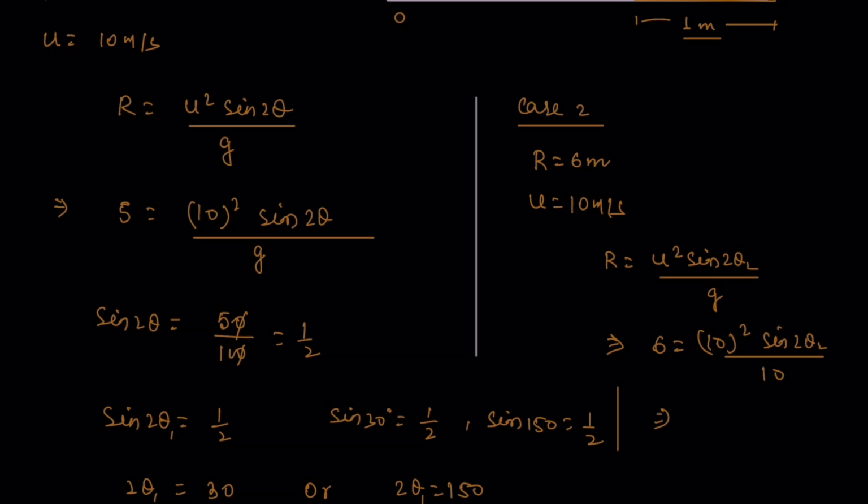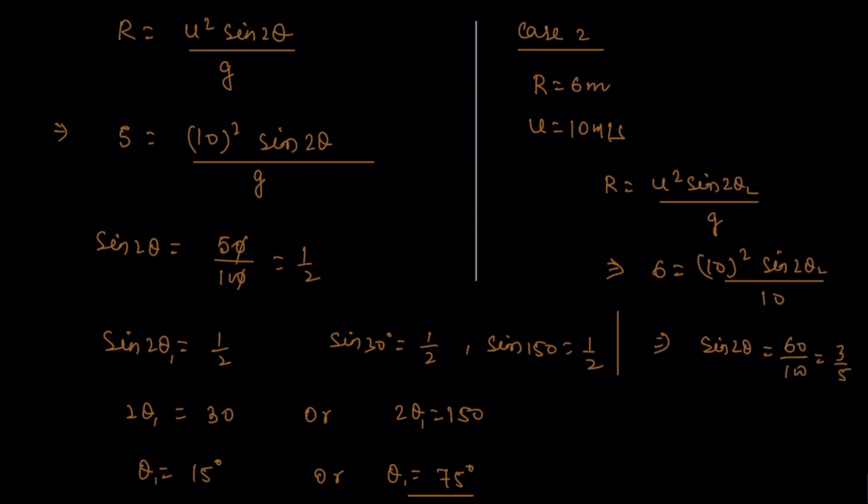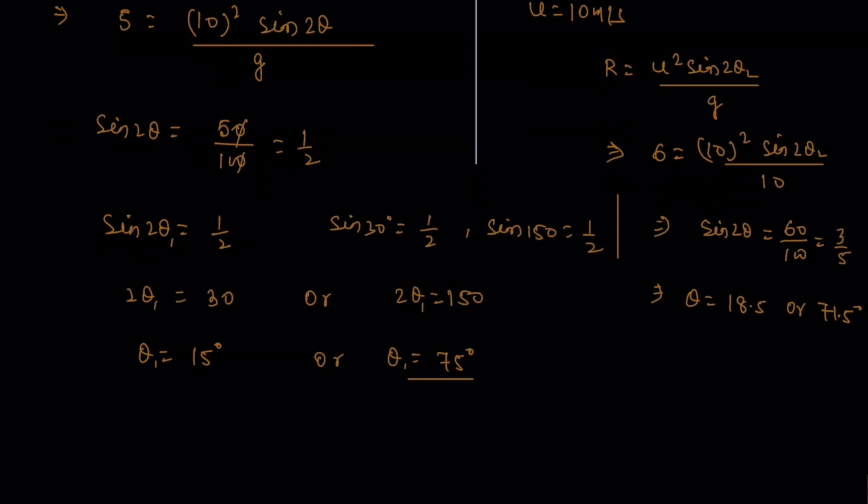So we get sine 2 theta is equal to 60 by 100, so 3 by 5. So theta will be equal to 18.5 or 71.5 degrees.